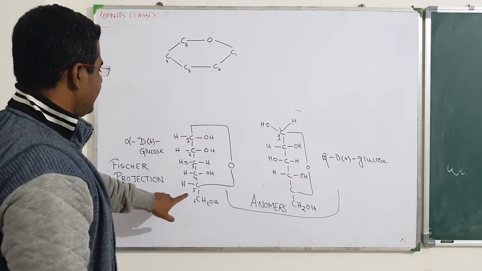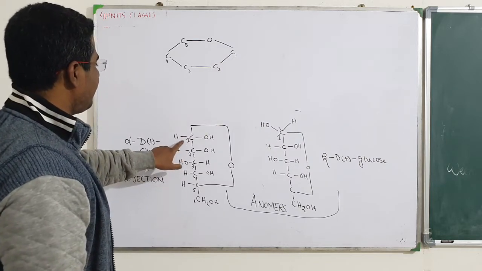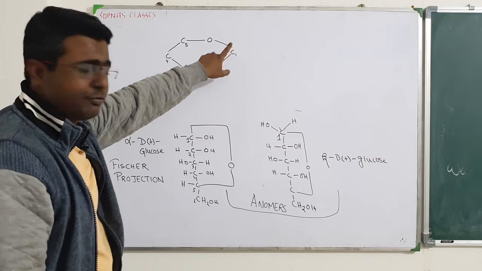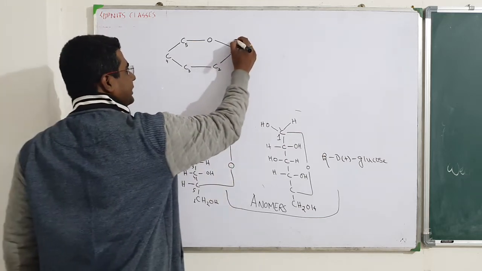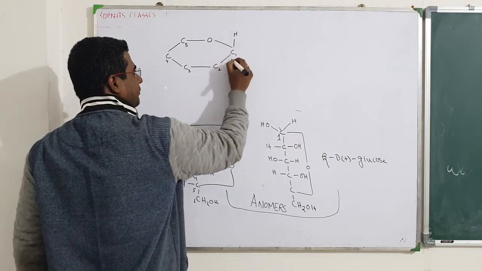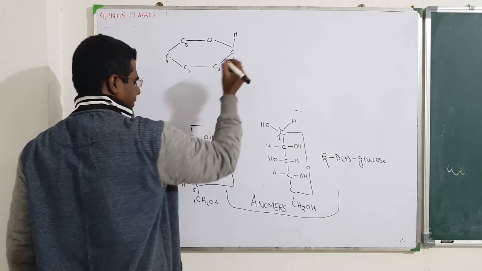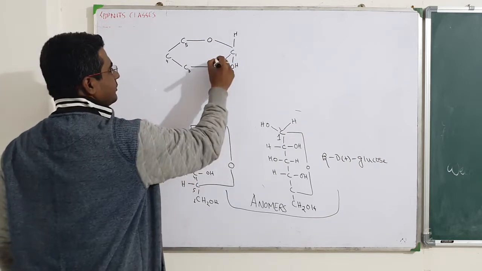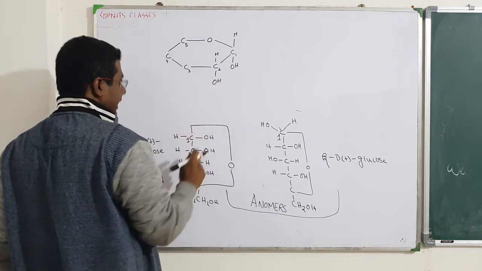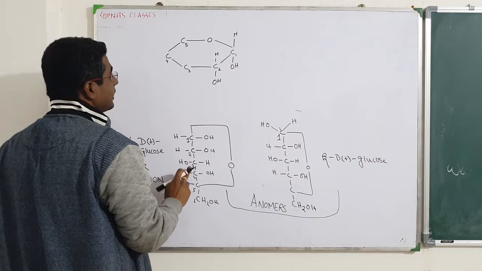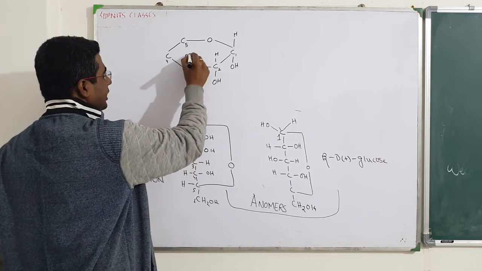Okay, now in the second carbon, one by one you will see. First carbon we are going to do first. Hydrogen is on the left hand side. Whichever is on the left hand side, put it on the top and the other on the bottom. Next, same. So put H on the top, other on the bottom. Next, third carbon, there is some difference always in the third carbon.